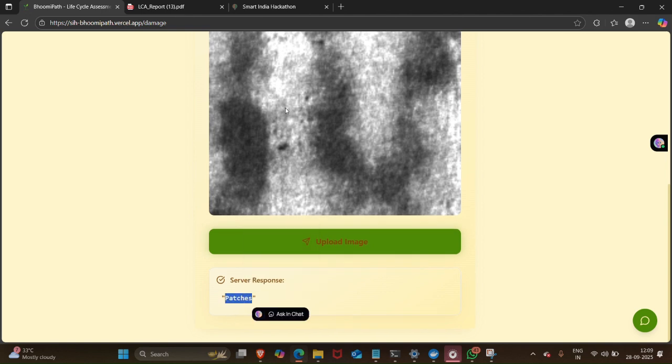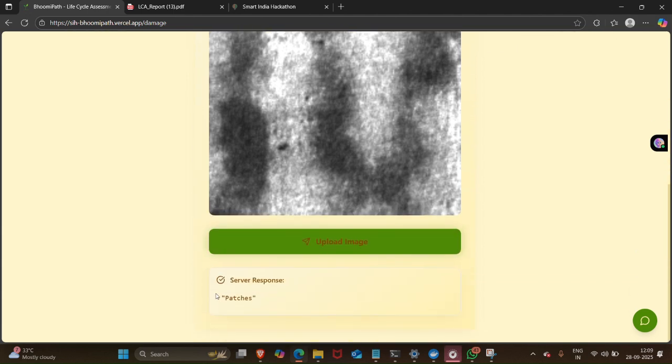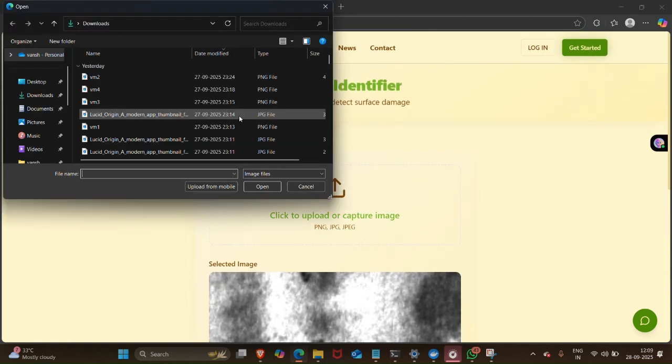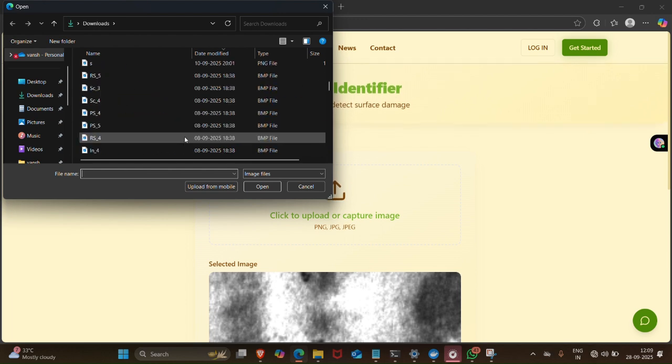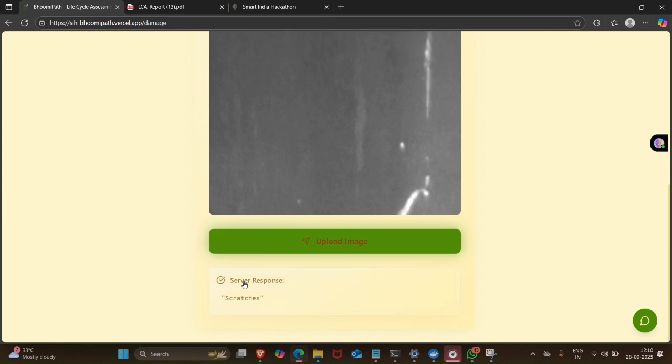So it has predicted the image is successful. It will not say anything, it will say that this is good. Okay, let me take any other image. Scratches. There are some scratches, as you can see, on this metal surface.